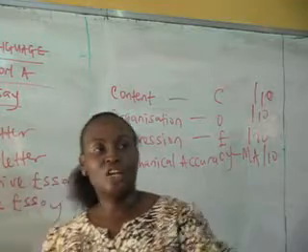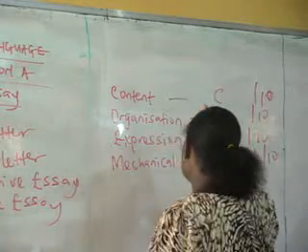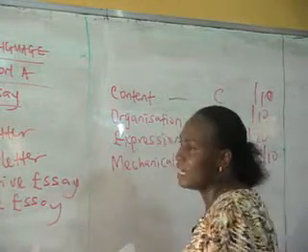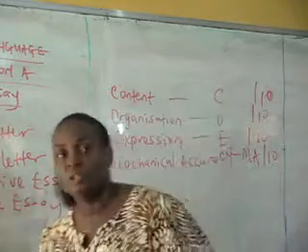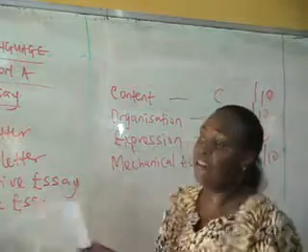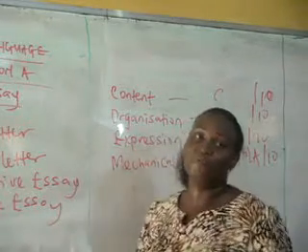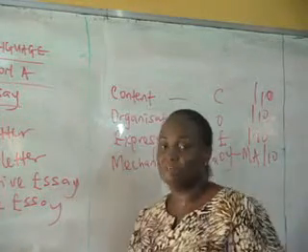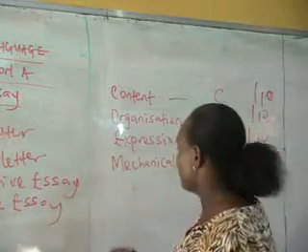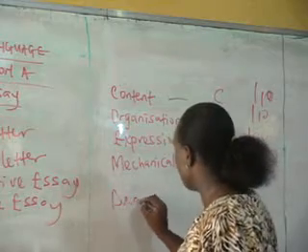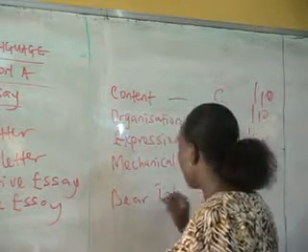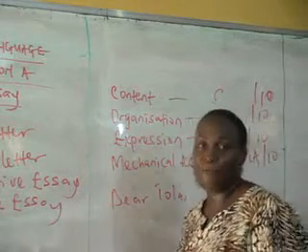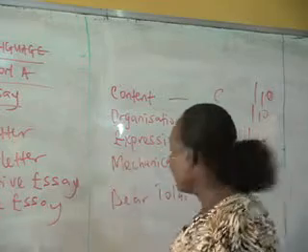Then after that, you move to your salutation. You write it to your friend. So I don't expect that you write, dear friend. You are writing to a friend, so you know the friend. It's expected that you know the person you're writing to. So you make sure you write the person's name. Dear Sola, you don't write dear friend.